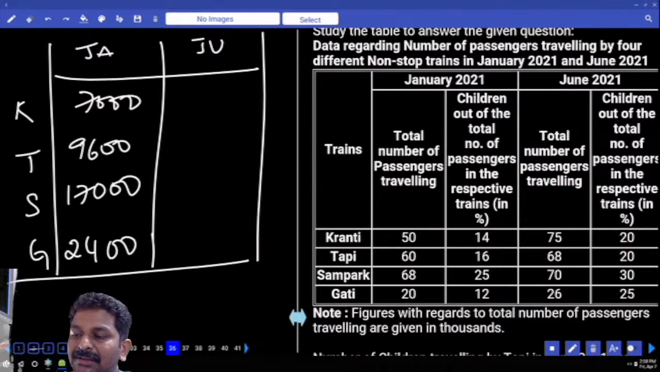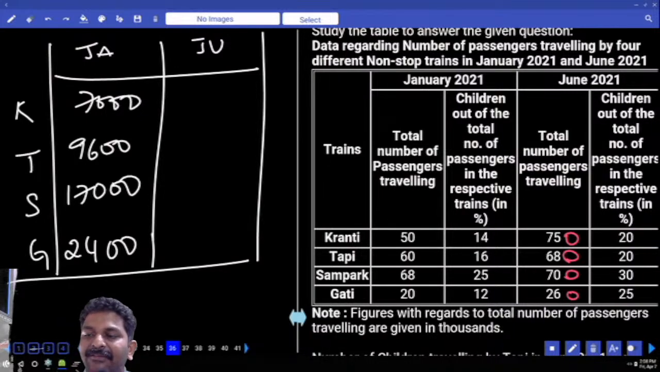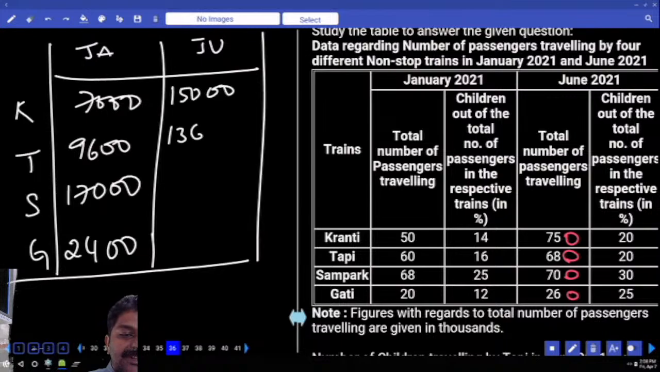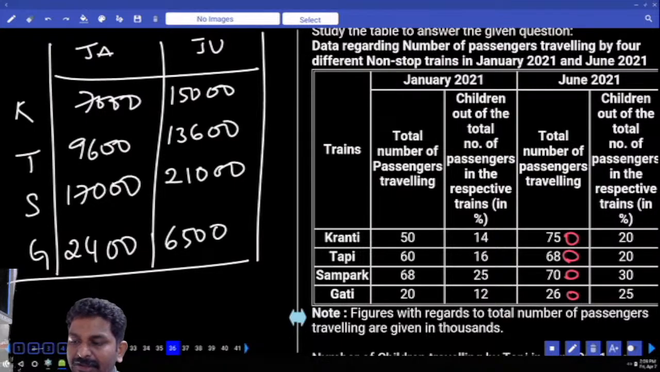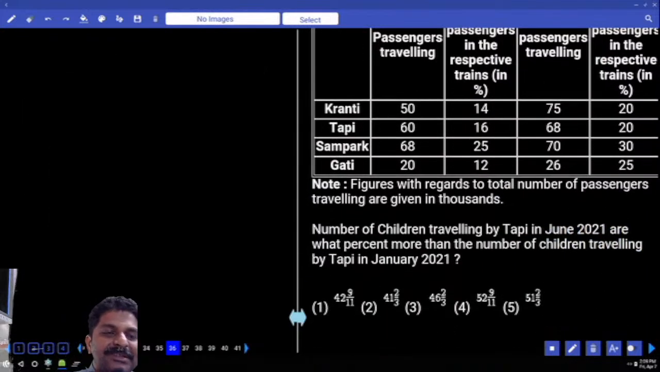Next, in June, here also 1% value means multiplied by 10 everywhere. 750 into 20, 75 2 times, 150, 2 zeros. 68 2 times, 136, 2 zeros. 73 times, 210, 2 zeros. 26 25 times. What is 25 squared? Plus one more 25, 650 and then a 0. These are the number of children. Okay, keep this data aside.